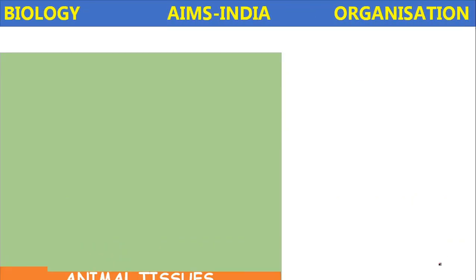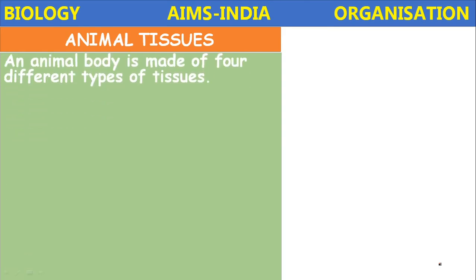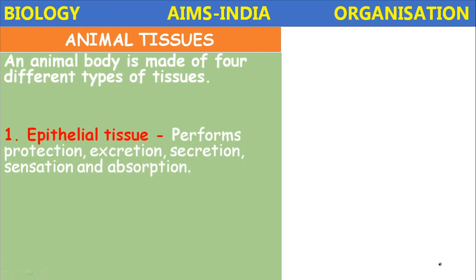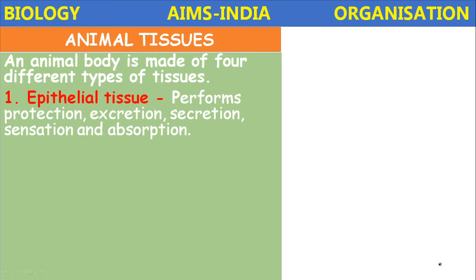Okay children, let us study in detail. An animal body is made up of 4 major types of tissue. The first one is epithelial tissue. The epithelial tissue performs protection, excretion, secretion, sensation, and absorption.